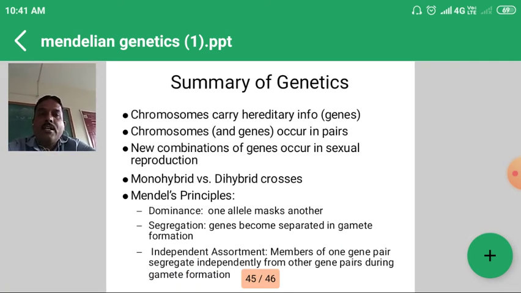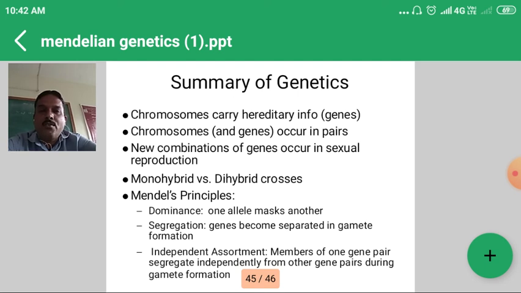In this lecture we studied the monohybrid cross, dihybrid cross, chromosome heredity, and Mendel's work. In today's lecture we studied heredity, some terminology, Mendel's work, their principles, monohybrid cross and dihybrid cross, and examples supporting the principles. For the law of segregation, we gave a one-character difference example, tall crossed with dwarf, taking the homozygous condition, and proved the ratio 3:1 and genotypic ratio 1:2:1.